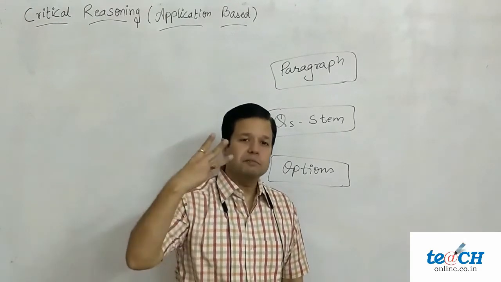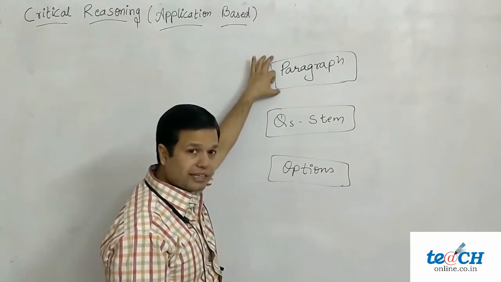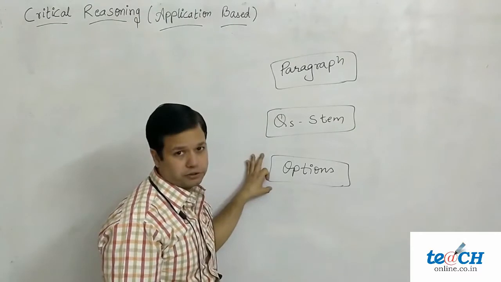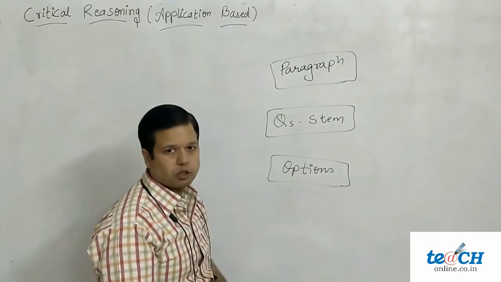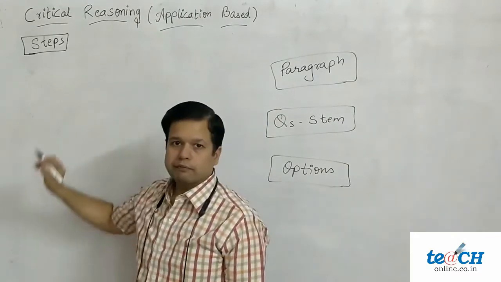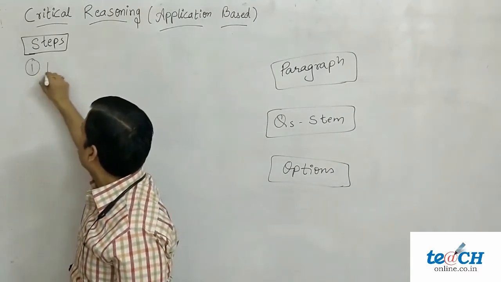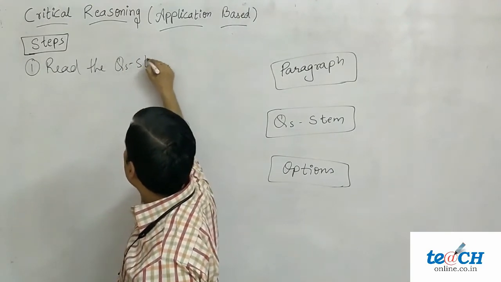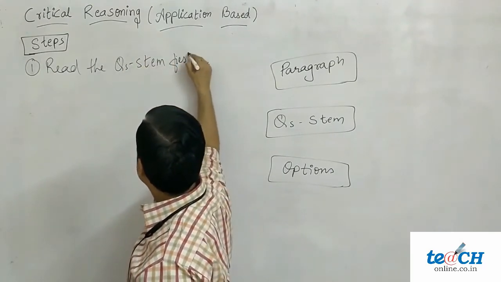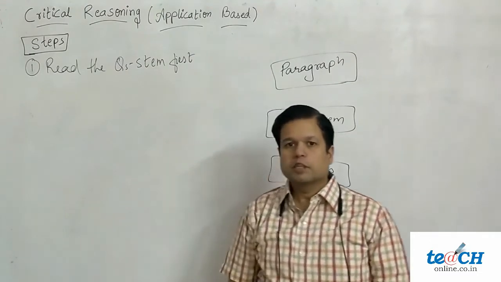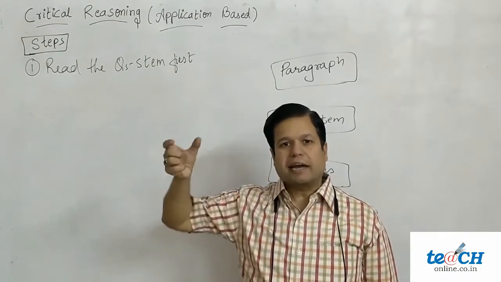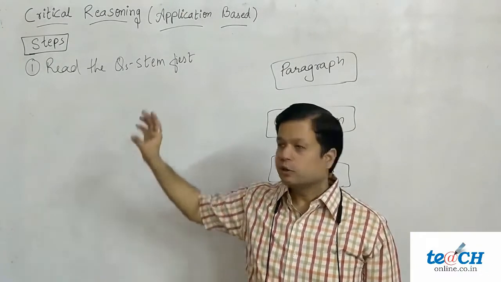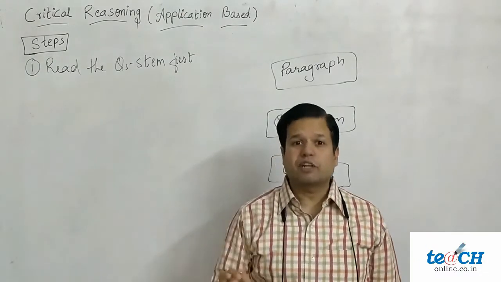These questions have three parts. The first one is a small paragraph, the second one a question stem, and the third options or answer choices. So what should be our steps? Well, our first step is we should read the question stem first. Because by reading question stem, you get a hang of question. What kind of question is this? What is being asked? How to approach it? So we should always read question stem first.